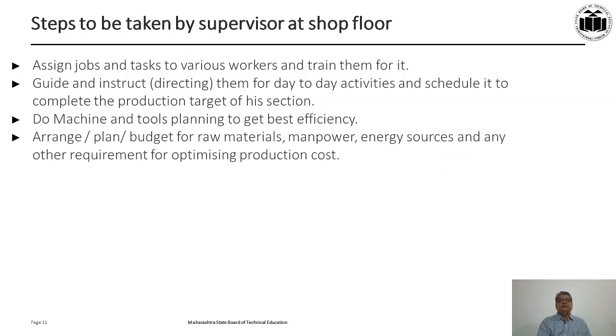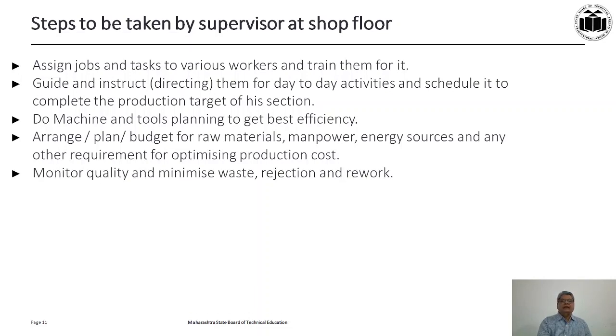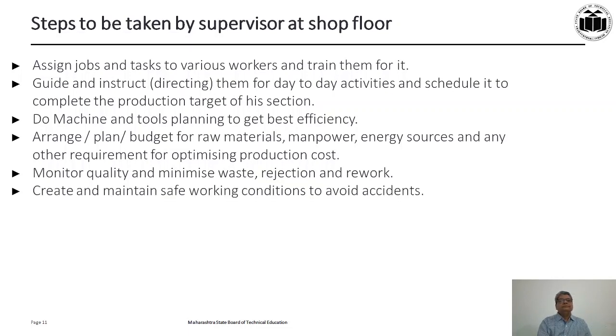Arrange, plan, and budget for raw materials, manpower, energy sources, and any other requirement for optimizing production cost. We will look into the budgeting of raw materials and manpower in subsequent unit outcomes. Then monitor quality and minimize waste, rejection, and rework. I think you understand the meaning of waste, rejection, and rework. Then create and maintain safe working conditions to avoid accidents. We have discussed it at length.